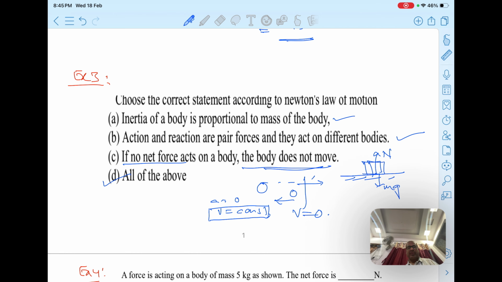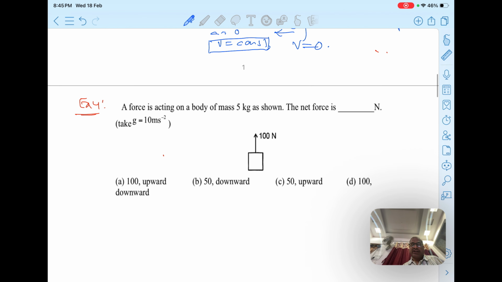Okay, right. Now next you can see, a force is acting on a body of mass 5 kg as shown. The net force is, see, a force acting on a body of mass 5 kg.